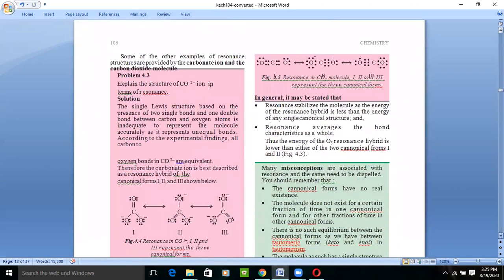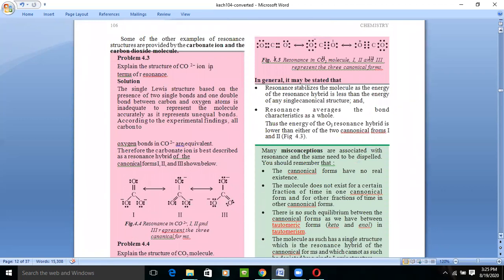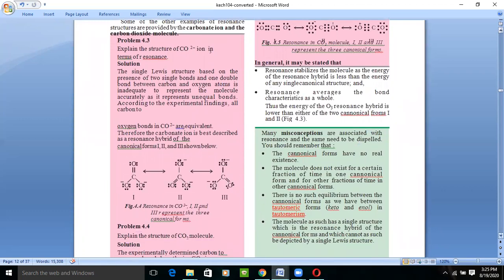There are so many examples. We do have many types of resonating structures. If we talk about CO3 2-, what is happening? The central atom is carbon and it is surrounded by three oxygens. First the first oxygen combines with a double bond, then the second, and then the third. So these are the resonating hybrids, the canonical representations. Three canonical representations are there. It can exist like this, and like that also.